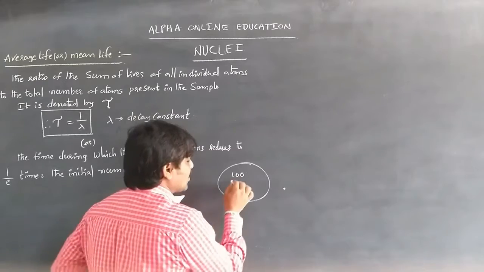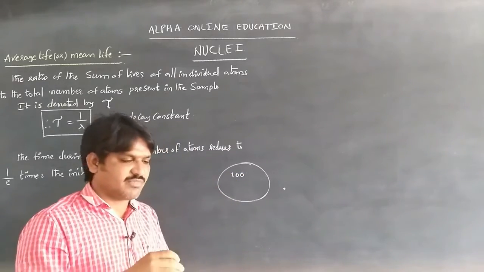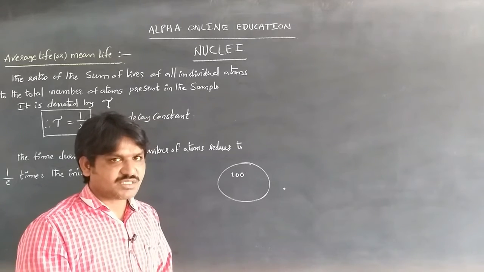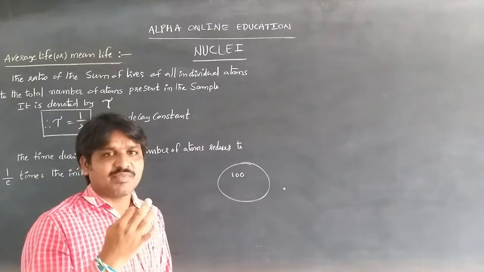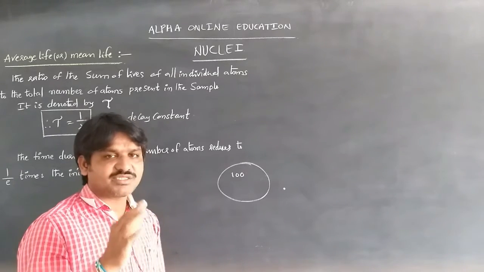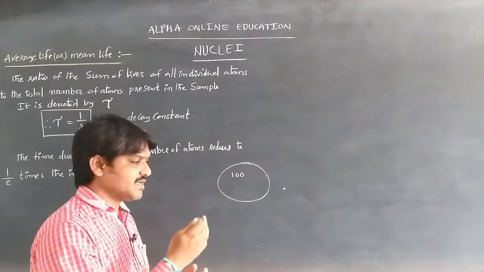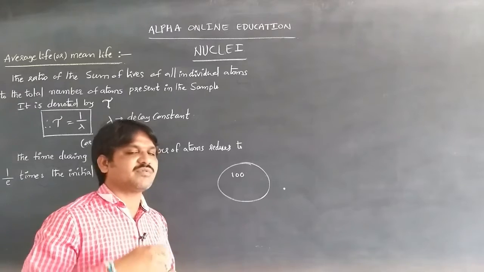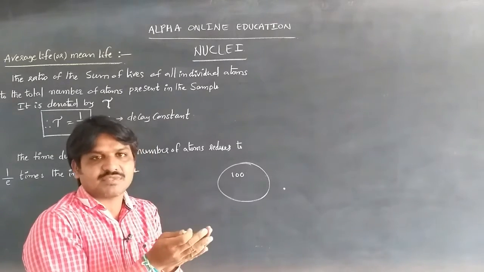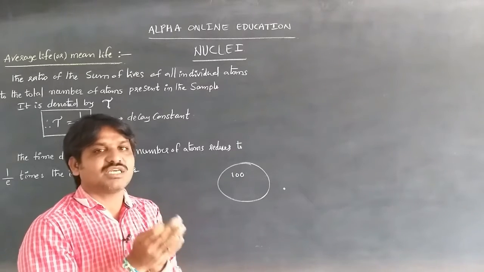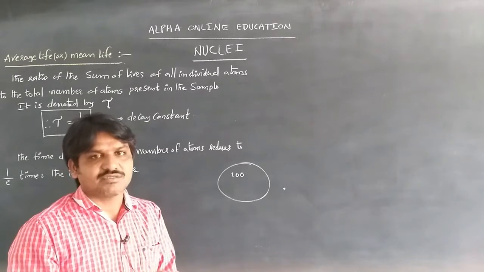Some of the atoms have a long life and some have a short life. All the atoms do not disintegrate at the same time. Some disintegrate slowly, some disintegrate fast. That's why the total radioactive substance does not disintegrate at the same time.